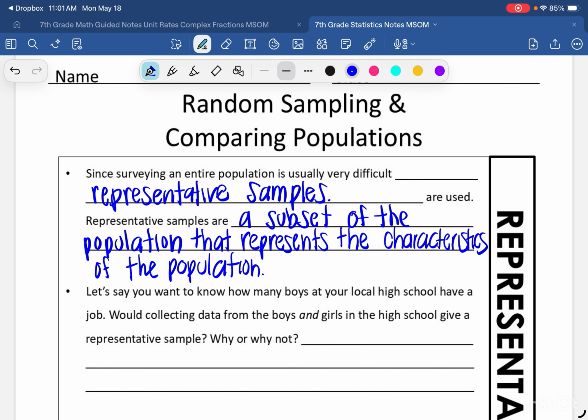Going back to the question about women in England over 25 who have their wisdom teeth, the population is the women in England over 25. To ask every single woman in England over 25 about their wisdom teeth is going to be very, very difficult. So I'm going to get a smaller group, but they still need to be women, they still need to be in England, and they still need to be over 25.